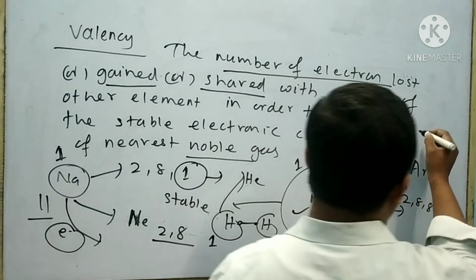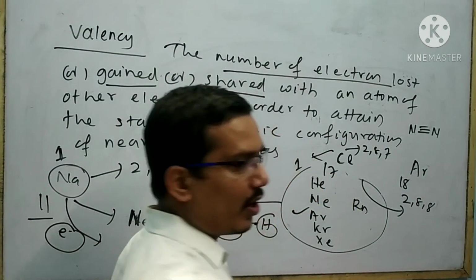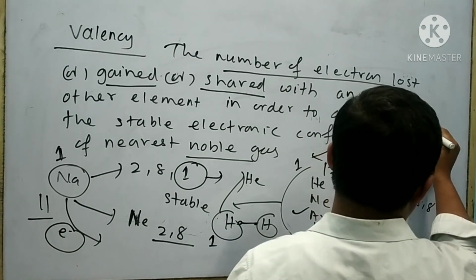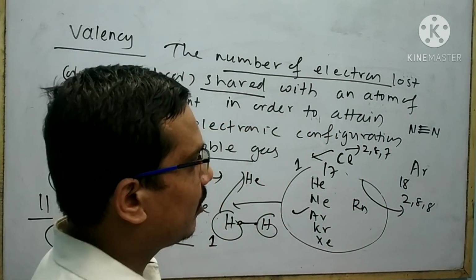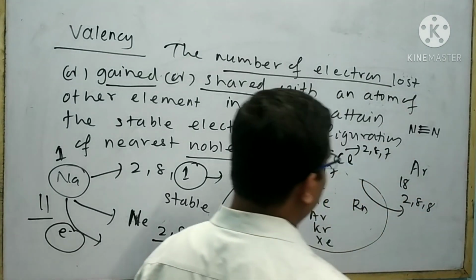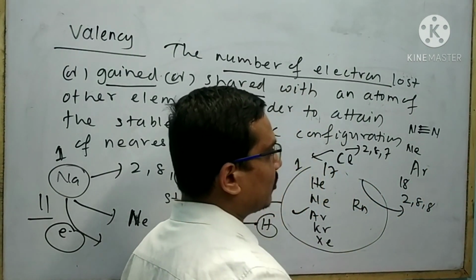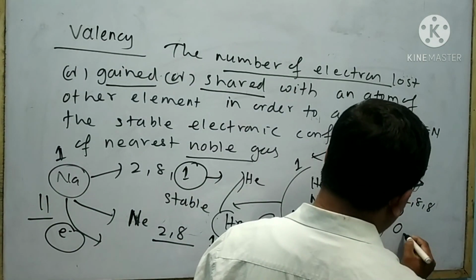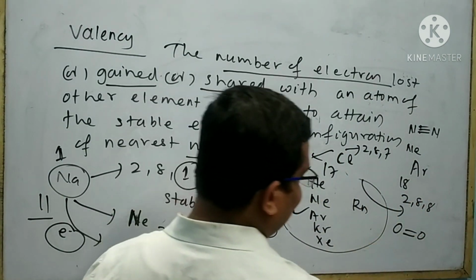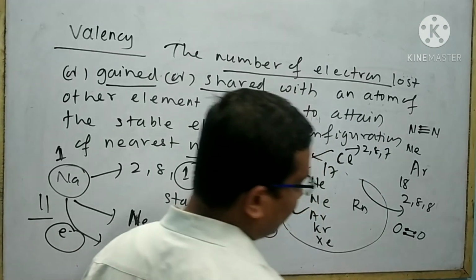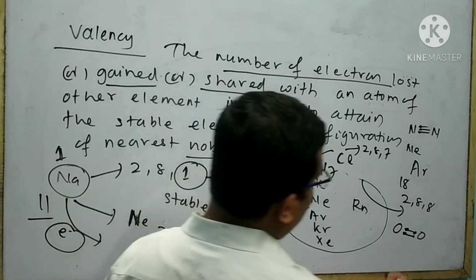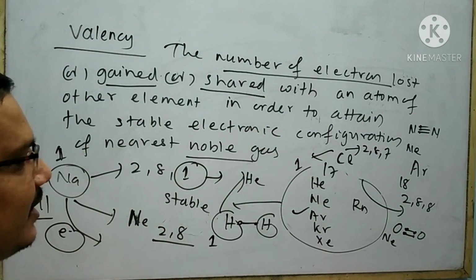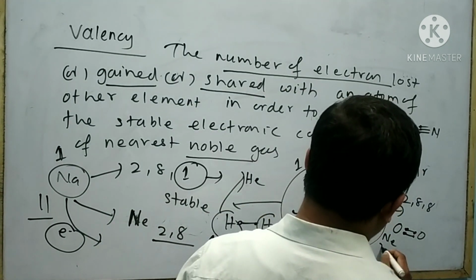Take another example, the nitrogen molecule. Look at that. Here each nitrogen atom shares 3 electrons to attain the stable electronic configuration of neon, so the valency of nitrogen is 3. Take another example, oxygen. Here each oxygen atom shares 2 electrons to attain the stable electronic configuration of the nearest noble gas neon, so the valency of oxygen is 2.